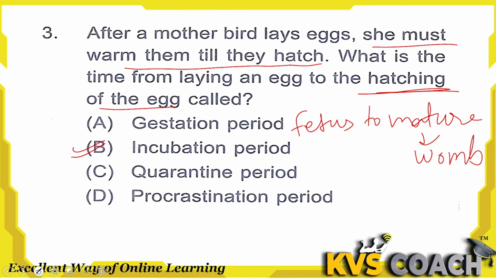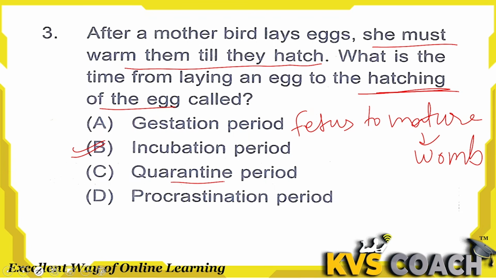Okay. Third one is quarantine period. Yes, we just faced the quarantine period 2-3 years ago, when COVID-19 spread all over the world. So what is quarantine? This period is when an animal or human which has a contagious disease is separated from the others. Why are they separated? For protecting against the spread. That time is called the quarantine period.